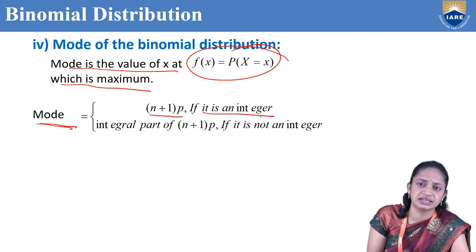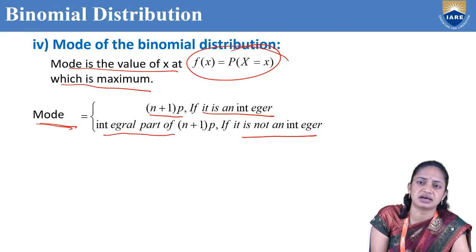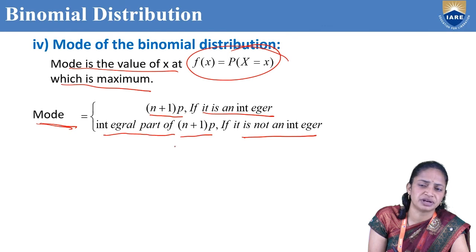If it is an integer, the mode value is (n + 1)p. If it is not an integer, we have to take the integral part of (n + 1)p.